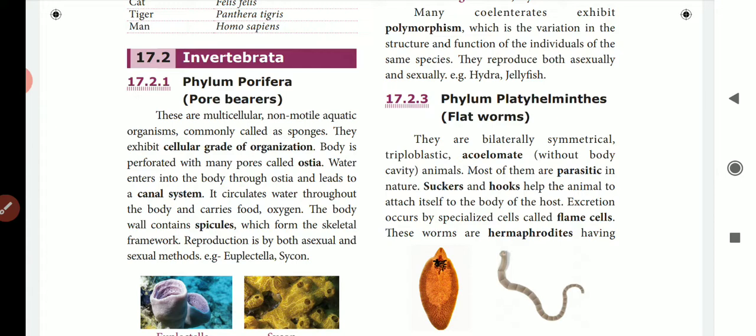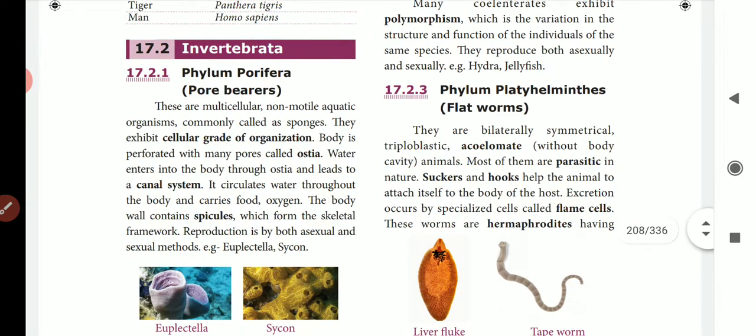The pores present are called ostia. They are fully pores, and the name of the pore is ostia. The water enters through these and leads to a canal system. This is the specific character of pore bearers. Each pore leads to a canal system through which the exchange of substances takes place, such as respiratory gases, and they also take in nutrients and eliminate waste products through this canal system. Their body wall contains spicules.